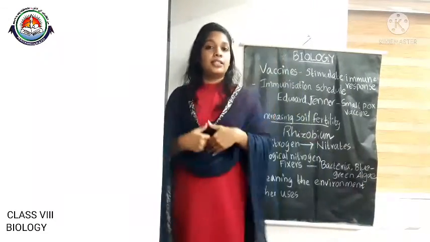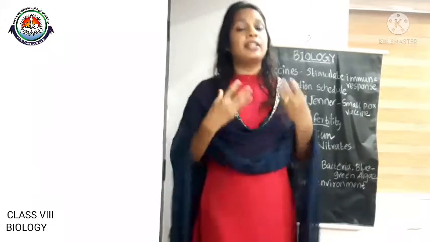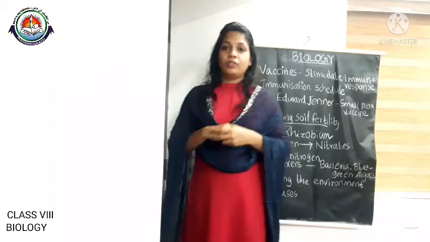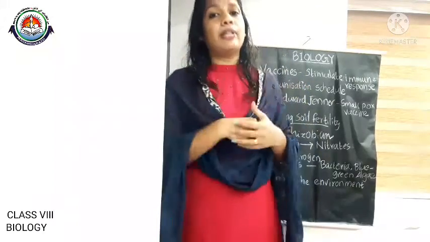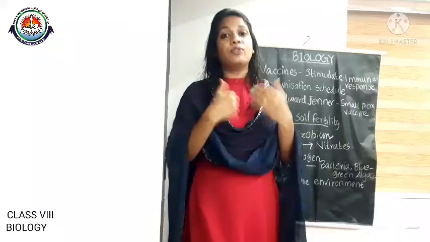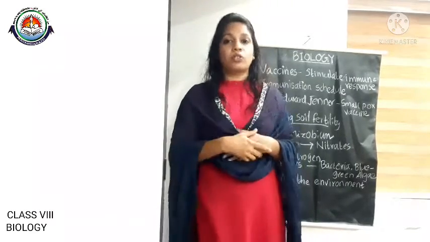Ruminants like cows and goats have bacteria in their digestive system that help to digest the cellulose present in the food they eat. And also there are certain bacteria present in the digestive tract of human beings and all other animals to facilitate or enhance the digestion process.